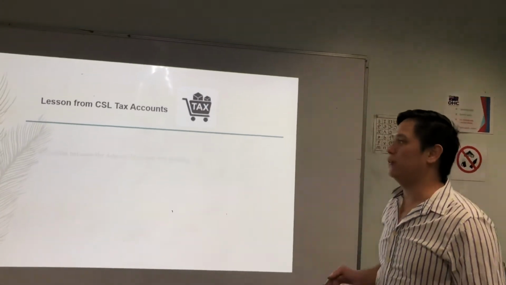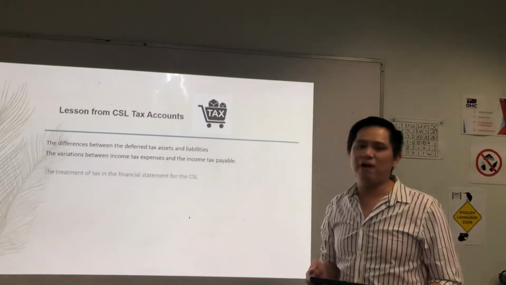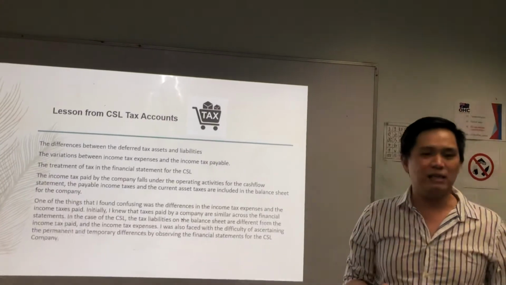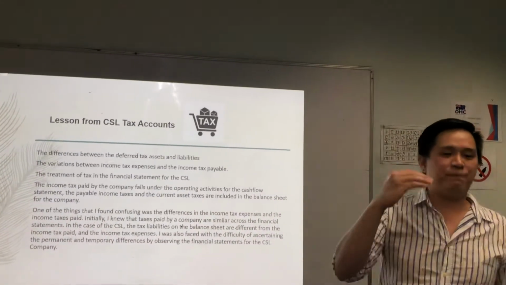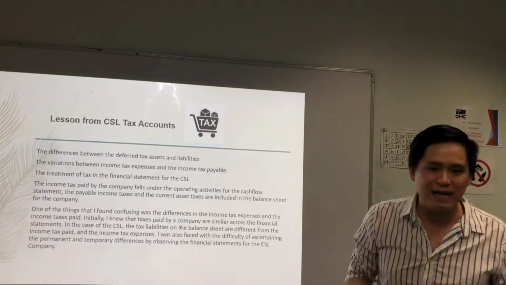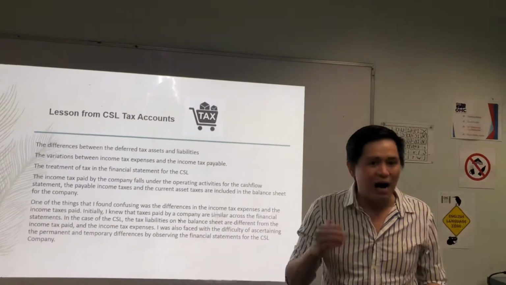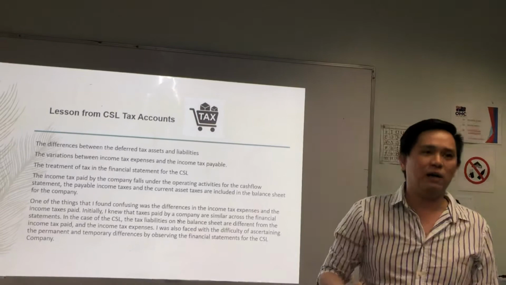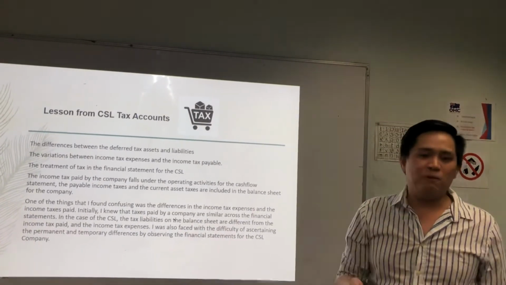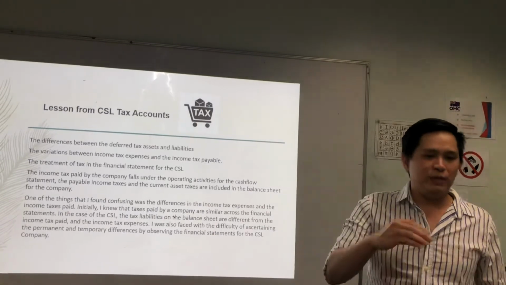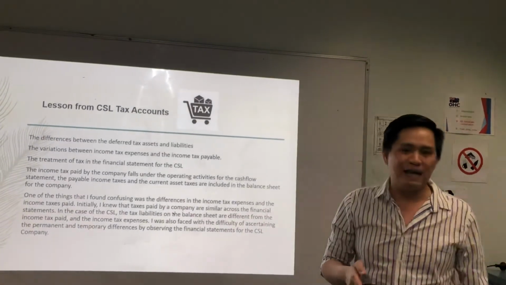Finally, I will talk about the lessons we have learned from the CSL tax accounts case. First of all, we can understand the difference between the deferred tax assets and liabilities, how important they are, and how they affect firm profits. Second one is the variation between income tax expenses and the income tax payable.